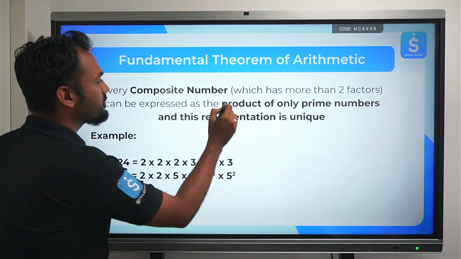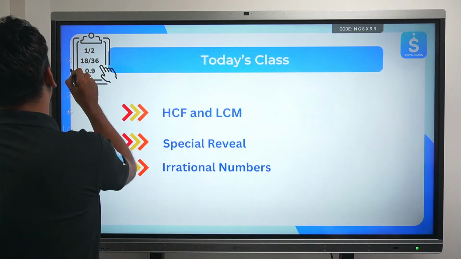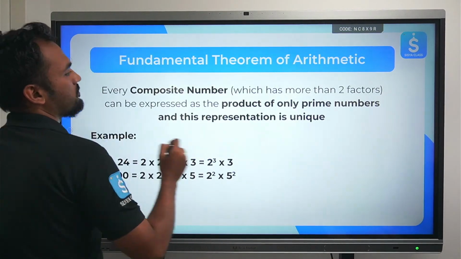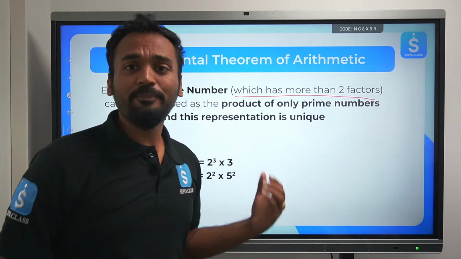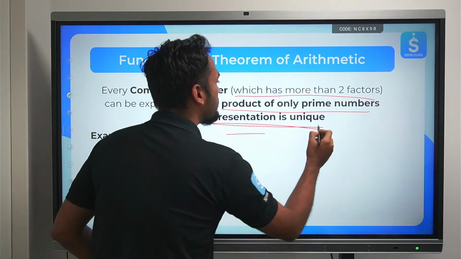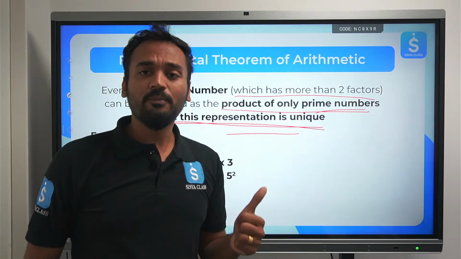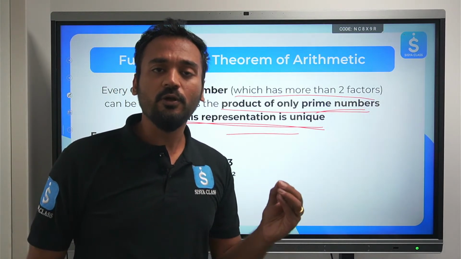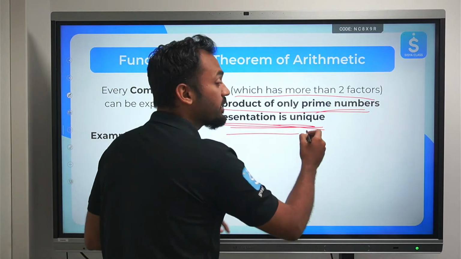So every composite number, which is a number which has more than 2 factors, can be expressed as a product of only prime numbers. And this representation is unique. So this theorem has 2 parts to it. The first part is every composite number can be expressed as a product of prime numbers only. The second part is this representation is unique for that number only.